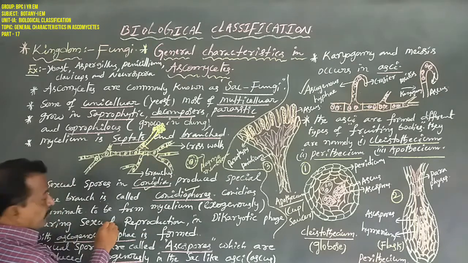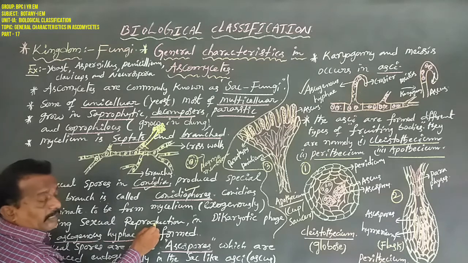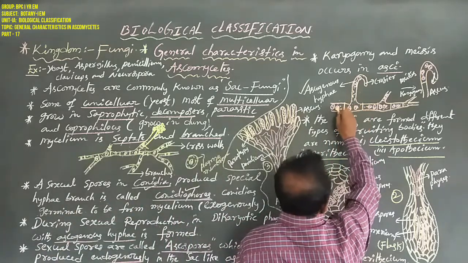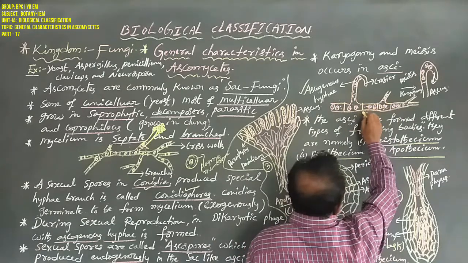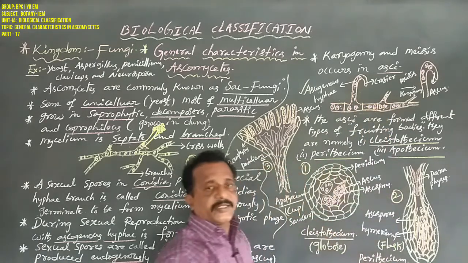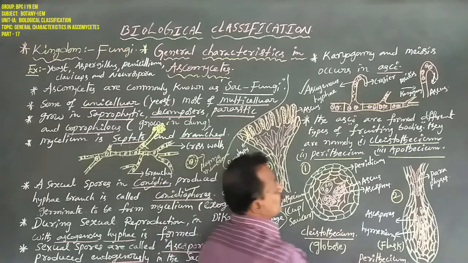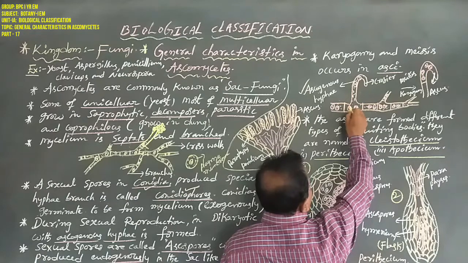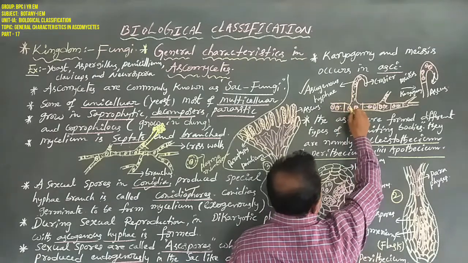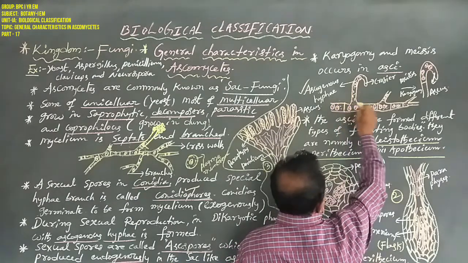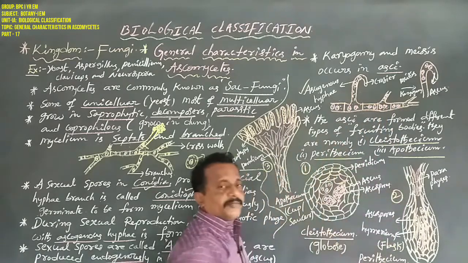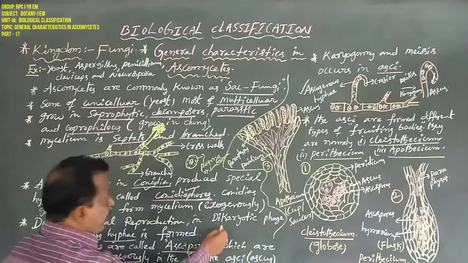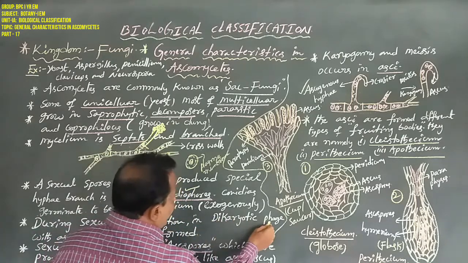But for sexual reproduction under unfavorable conditions, each cell of the mycelium contains 2 nuclei. Why? Because this is a multicellular mycelium. This mycelium contains several cells, and at the same time each cell contains 2 nuclei. A cell containing 2 nuclei is called the dikaryotic phase.